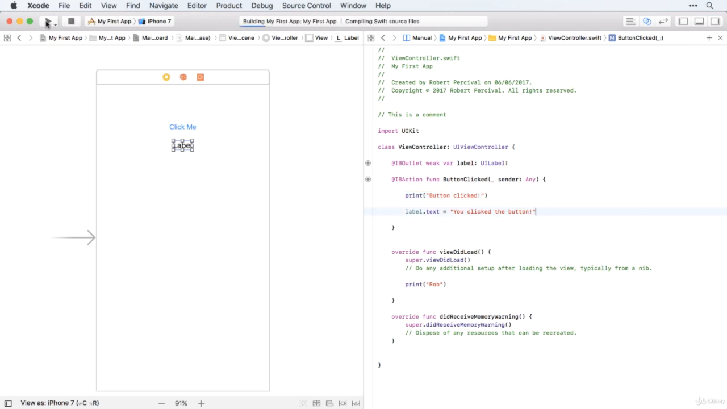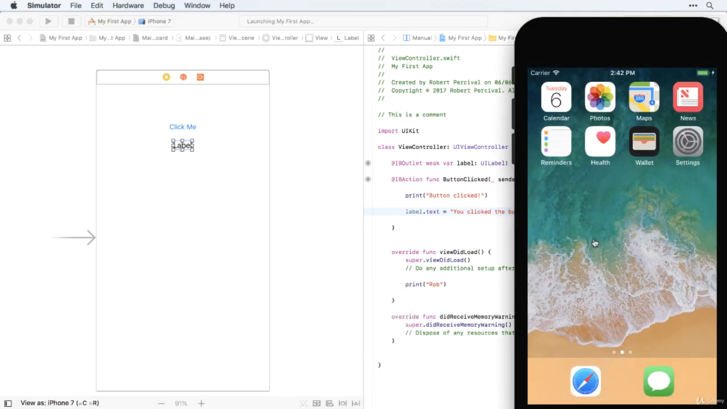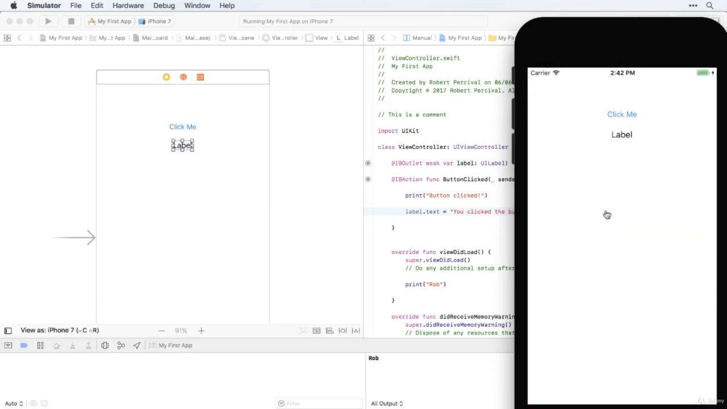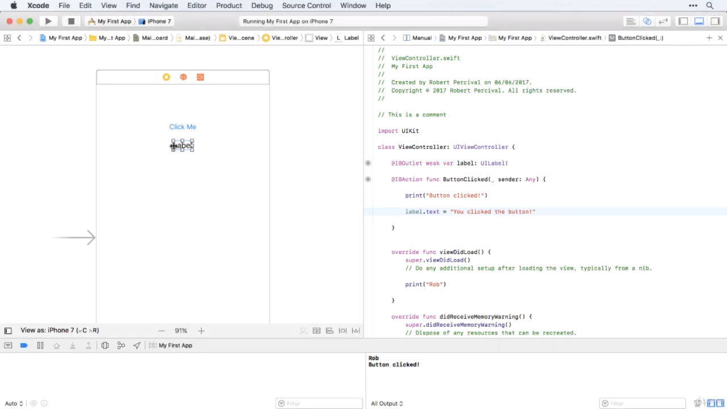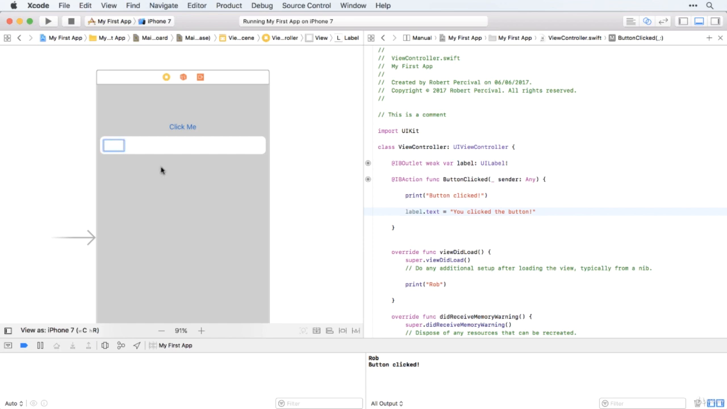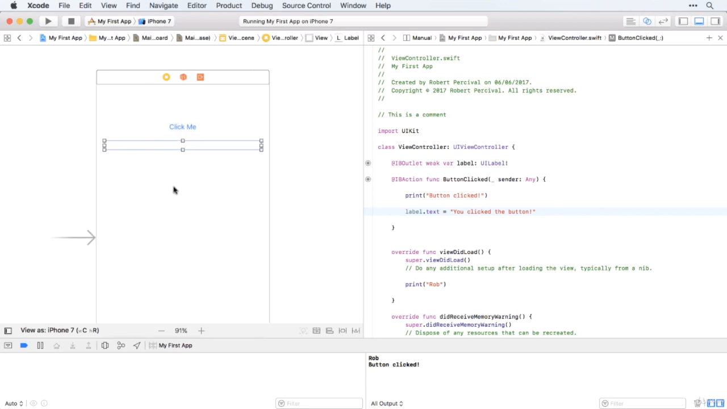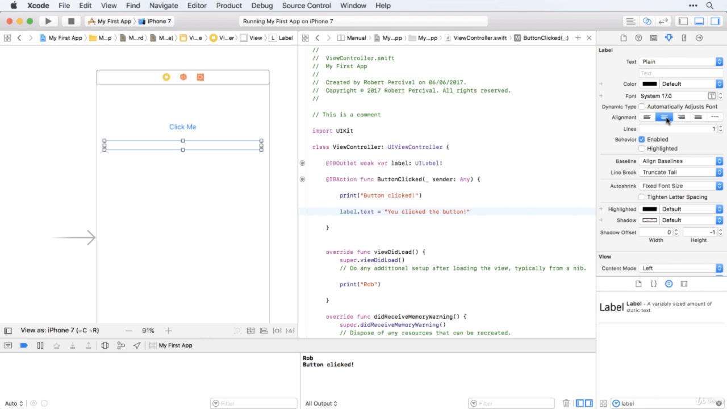So let's have a look. So let's click the button. Aha! Now you can see it has been changed, but because the label box is pretty small, it's not big enough for all that text. So let's just change that. We'll stretch the label all the way out. And what I'll also do is get rid of the initial text. So the label is there, but it's invisible because it doesn't have any text. And I'll also center it, because I like things to be centered.